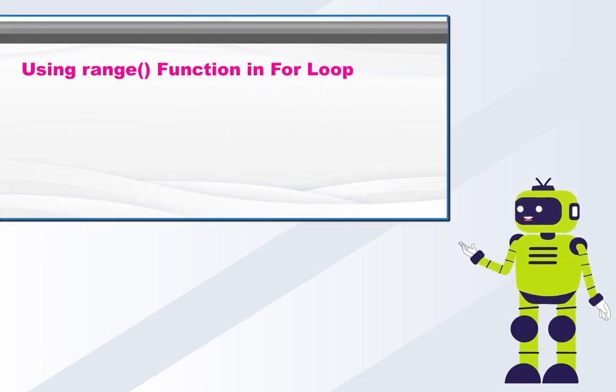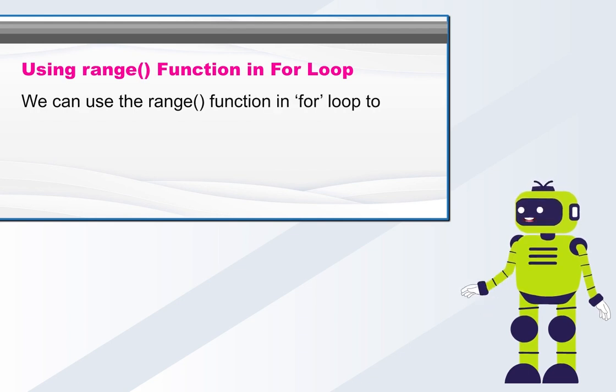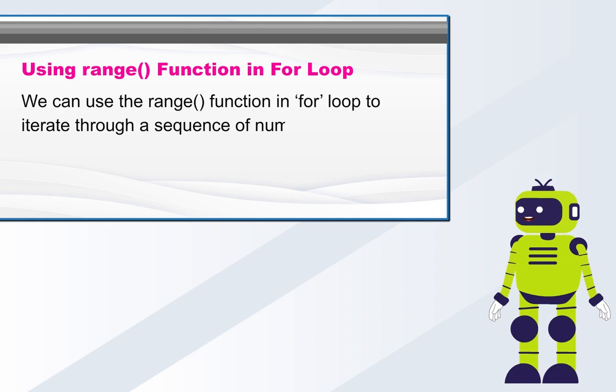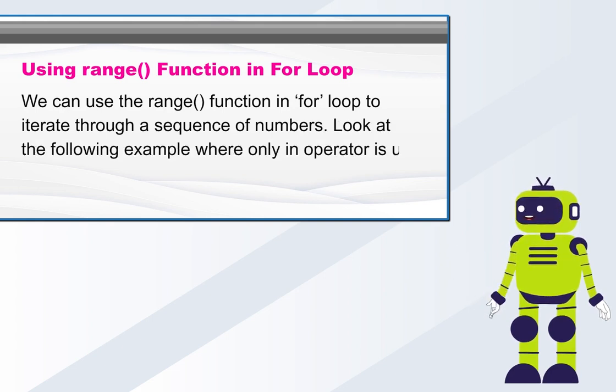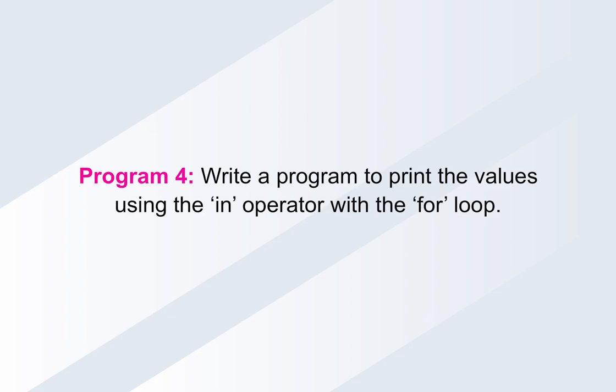Using range function in for loop. We can use the range function in for loop to iterate through a sequence of numbers. Look at the following example where only the in operator is used with the for loop. Program 4. Write a program to print the values using the in operator with the for loop.